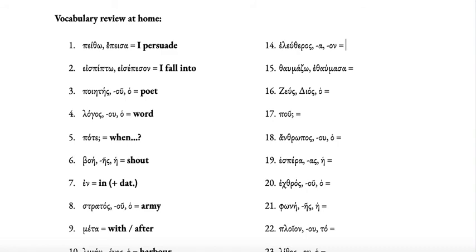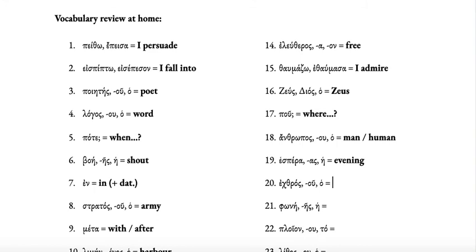Eleutheros is an adjective meaning free. Thaumasdo means I admire or wonder at or am amazed at. Zeus is the god Zeus. Notice that he has a very strange genitive case, dios. So of Zeus is dios. Pou is another question word which means where. An anthropos is a man or human being. Hespera is the evening, first declension feminine.